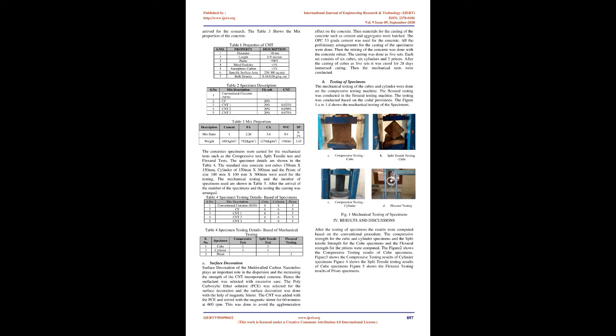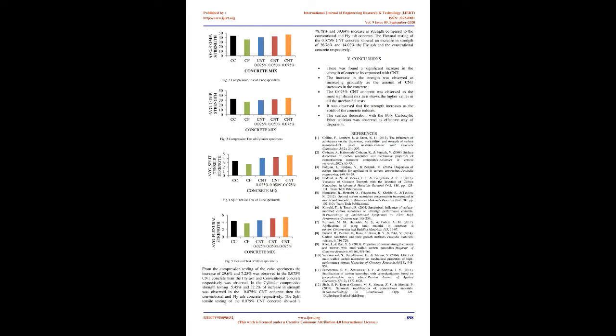There were totally 5 mixes. The materials were tested for preliminary tests for arrival of the proper mix design. The water-cement ratio was finalized after the slump tests. The specimens were casted. The property of CNT is shown in Table 1. Table 2 shows the various mixes which are arrived for the research. Table 3 shows the mix proportion of the concrete.